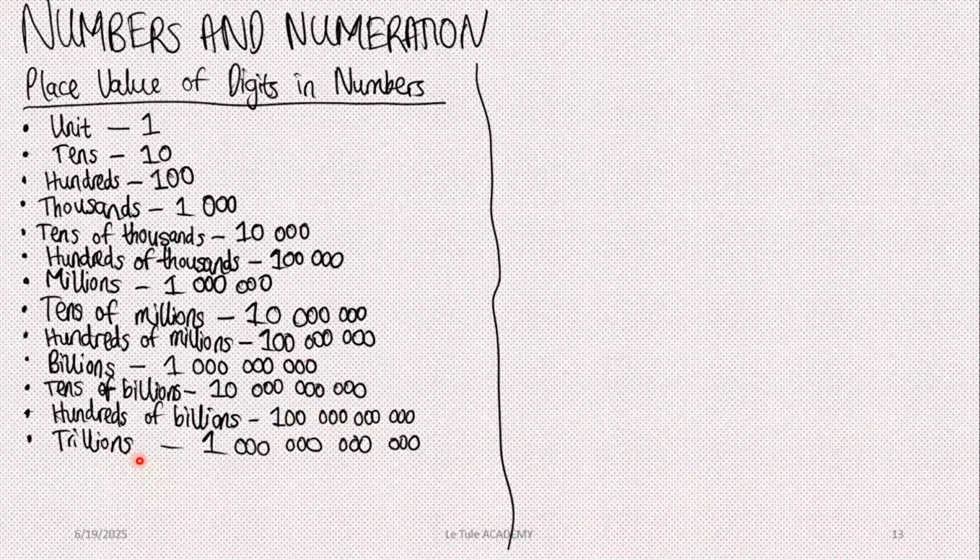The next is trillions. It has a place value of 1 trillion. Let's count it. 1, 2, 3, 4, 5, 6, 7, 8, 9, 10, 11, 12. The trillions have 12 zeros but 13 digits. A trillion.